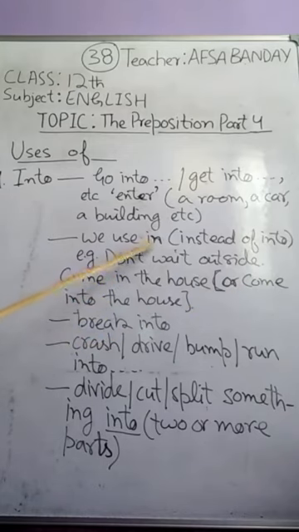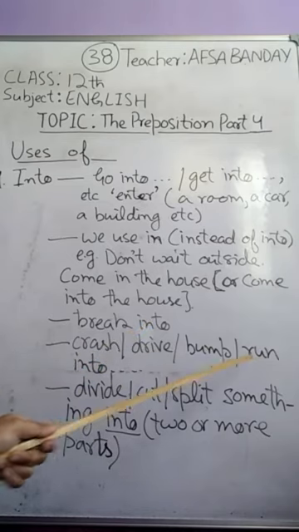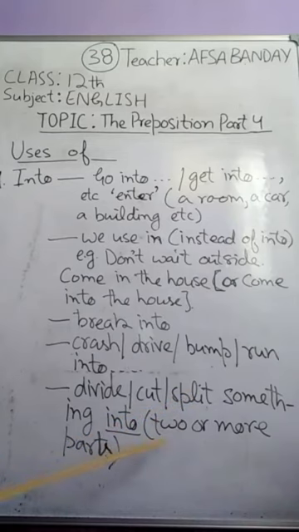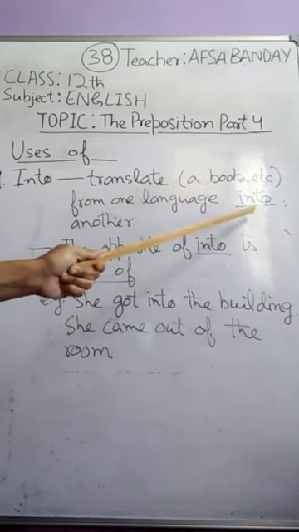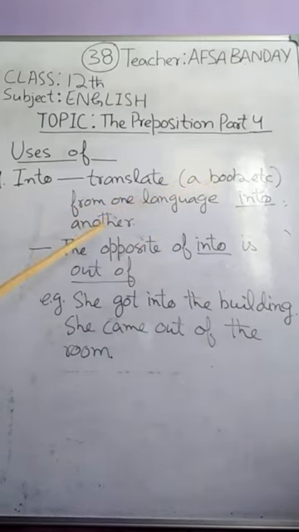Similarly, we also say break into, crash, drive, bump, run into, and divide, cut, split something into two or more parts, etc. Similarly, we say translate a book or a page from one language into another.